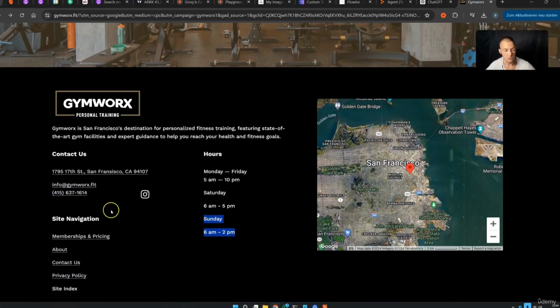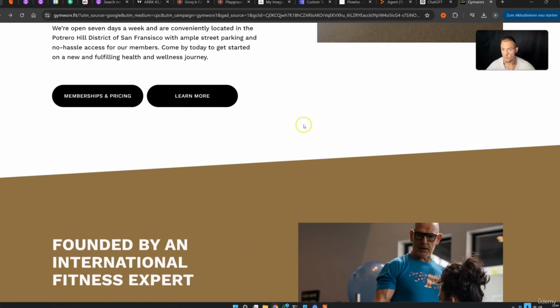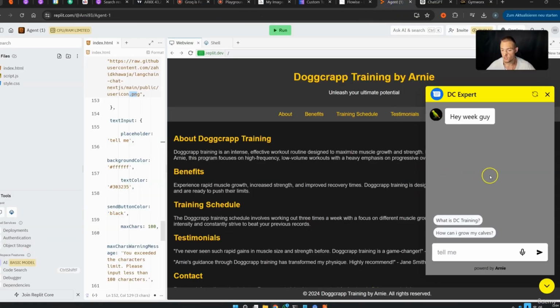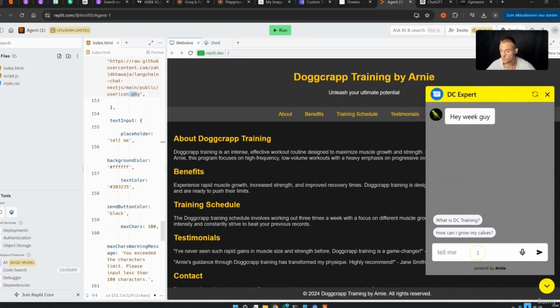And then you can also train the chatbot where this gym is exactly. So you would use this right here and you would train it on the equipment and so on, and you would simply show the owner that this chatbot knows everything, and you can tell him, hey, wouldn't it be cool if this was your webpage? So this is your webpage. People that come to your webpage can come to this chatbot and ask questions about your gym.